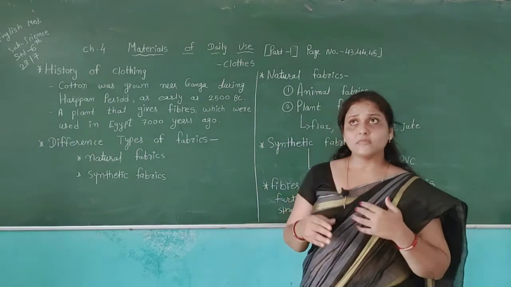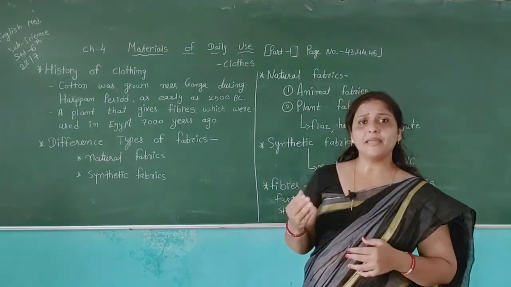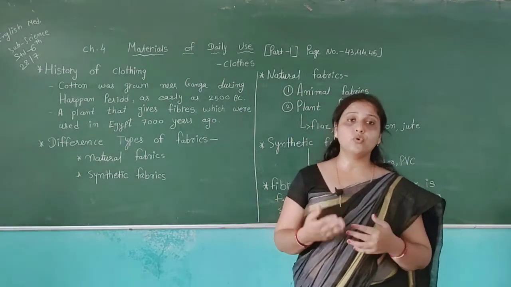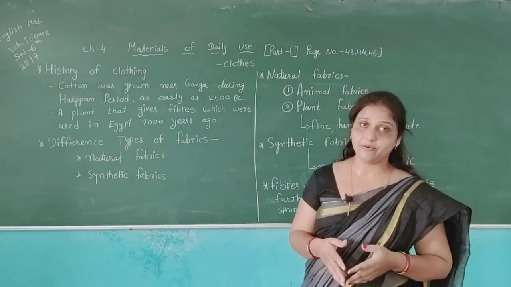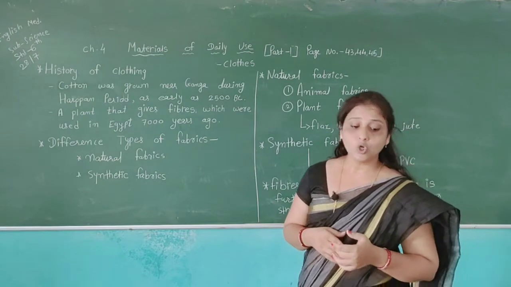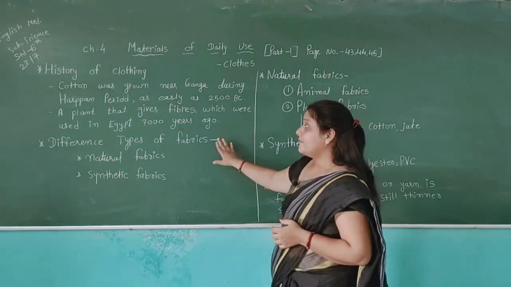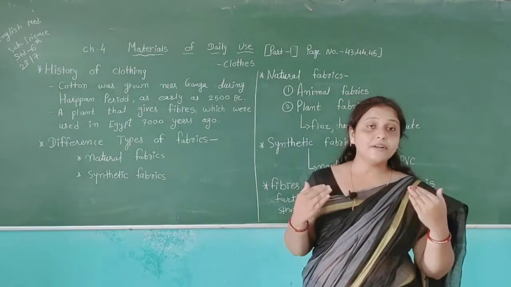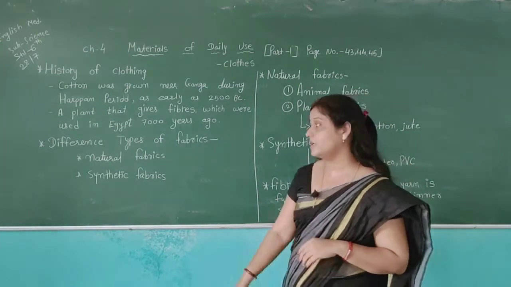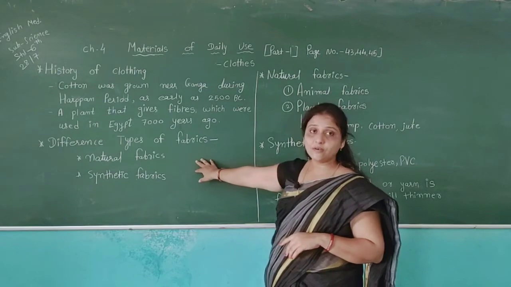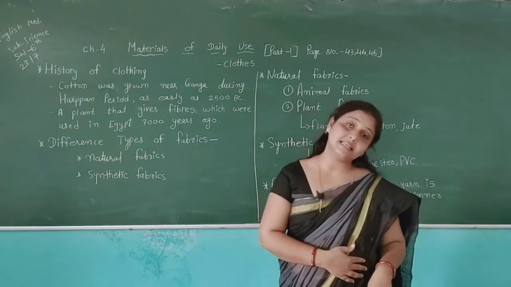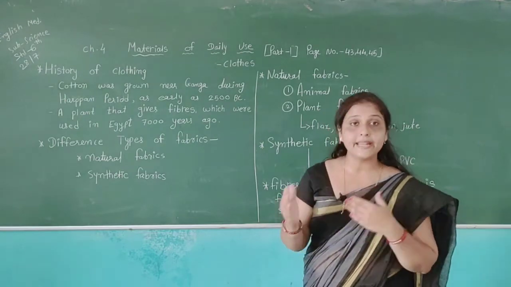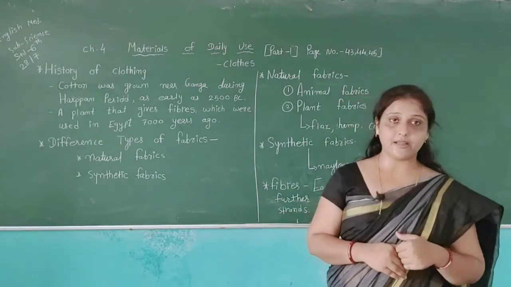And after some time, the people have started to make different types of clothes using the plant fibers, and they get the clothes. Then after, we have different types of fabrics available here. The first, the natural fabrics, and the second is synthetic fabrics. We have two types of fabrics available: natural fabrics and synthetic fabrics.